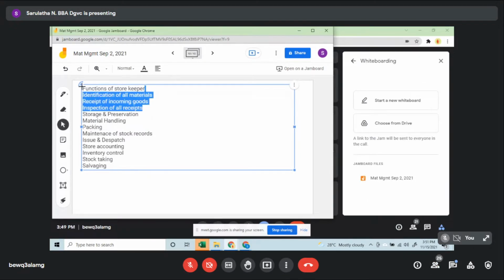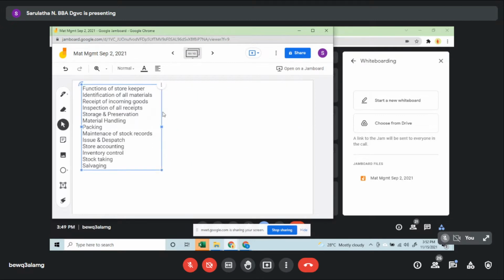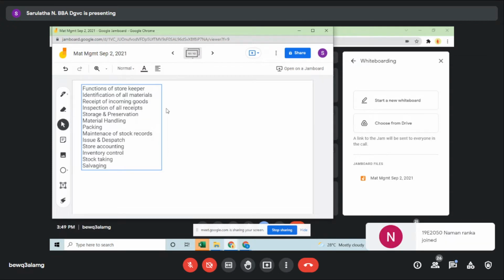So this is one aspect, and after that we will also be talking about the responsibility. It will be almost the same, like they have to receive the goods. Once you receive it, you have to find out from which vendor it has come, any requirement in terms of unloading operations that has to be carried out, and then the numbers, the quantity, the quality, all has to be verified.